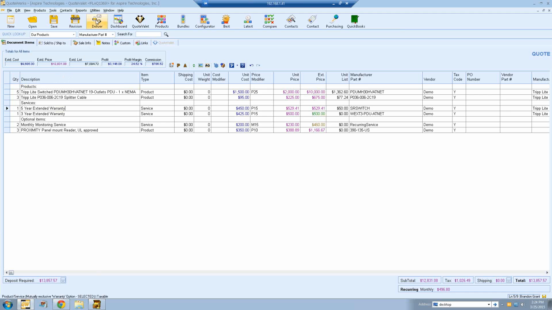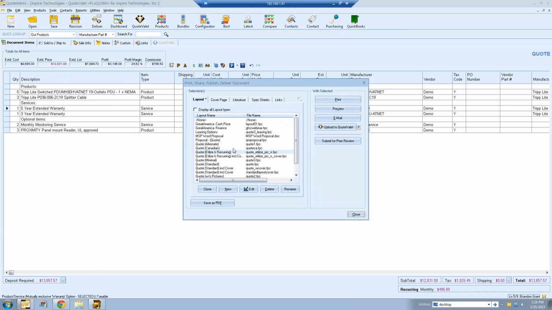So we're going to click on our deliver icon, which brings up our deliver window. And this is going to be an important step: just because you're using QuoteValet doesn't mean you don't want to select a layout. Typically, you're always going to want to select a layout. And the reason is because we're actually going to attach a PDF version of this document for your customer.